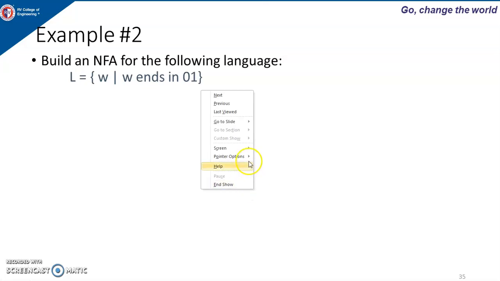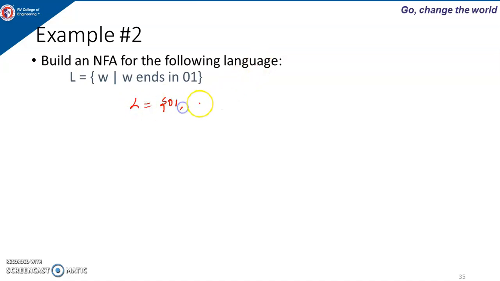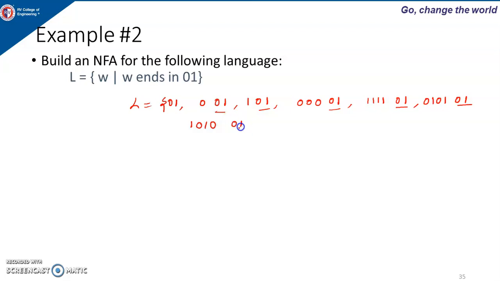The language W contains all the strings which end with 0, 1. So when I say ends with 0, 1, only 0, 1 is fine, or 0, 0, 1 is fine, 1, 0, 1 is fine, or any number of 0s then 0, 1, any number of 1s then 0, 1, any combination of 0, 1 and then 0, 1 is fine. All these end with 0, 1, or 1, 0, 1, 0 and then 0, 1. So all these are valid strings. The minimum string is 0, 1. So to accept a string of length 2, I need at least 3 states.